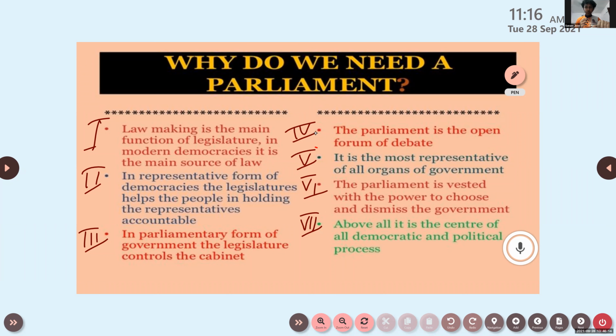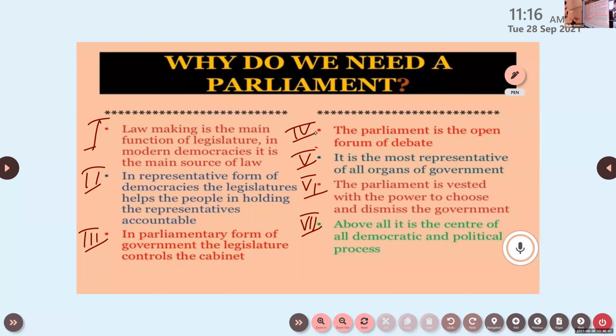Next one, third point, Saranjos. In the parliamentary form of government, the legislature controls the cabinet. The legislature controls the cabinet, meaning the executive here, the cabinet ministers. So the legislature is powerful enough to control the executive. The parliament is the open forum of debate. Open forum of debate in the sense that almost all discussions related to the various issues will always be there in the parliament.